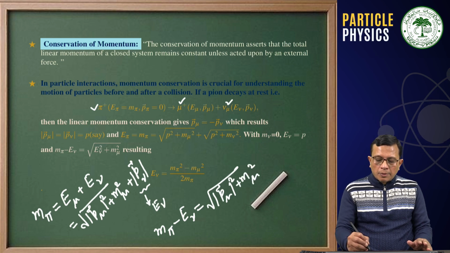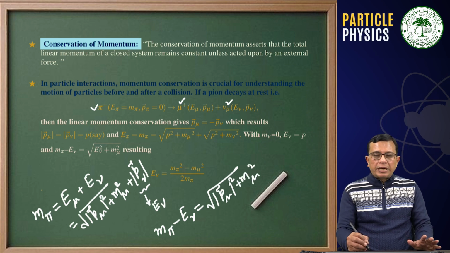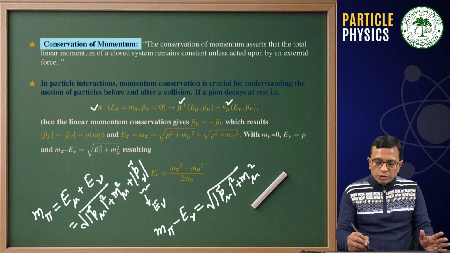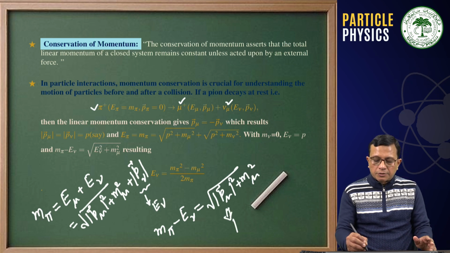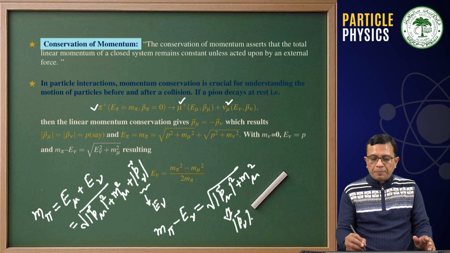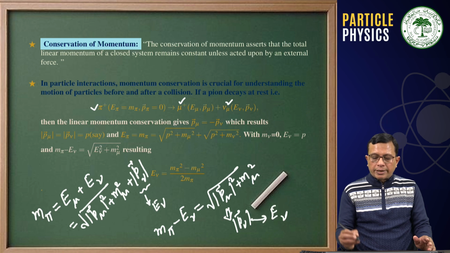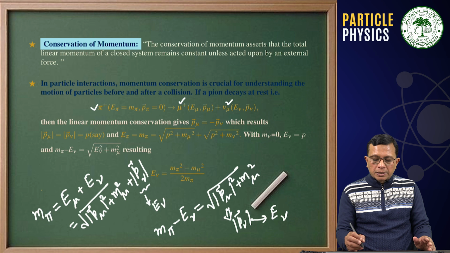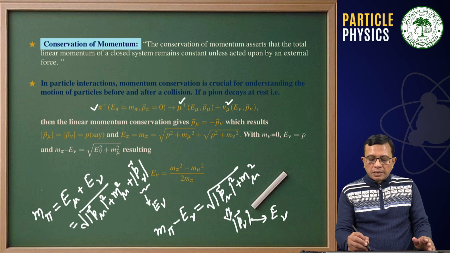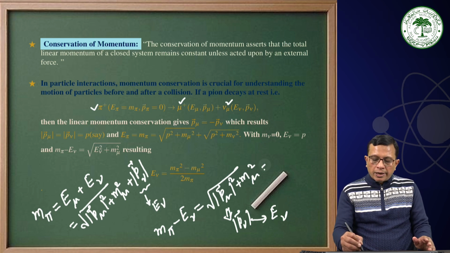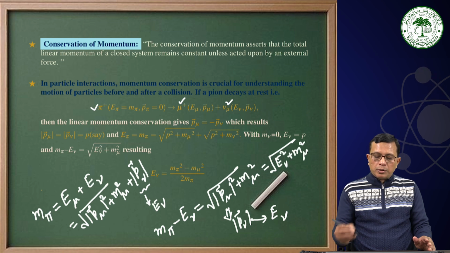And mind it, the magnitude of muon momenta is the same as the magnitude of neutrino momenta. That means I can replace this with p nu, and p nu for the massless neutrino I can replace by E nu. Therefore, for all practical purposes, I can replace this square root by E nu square plus m mu square.